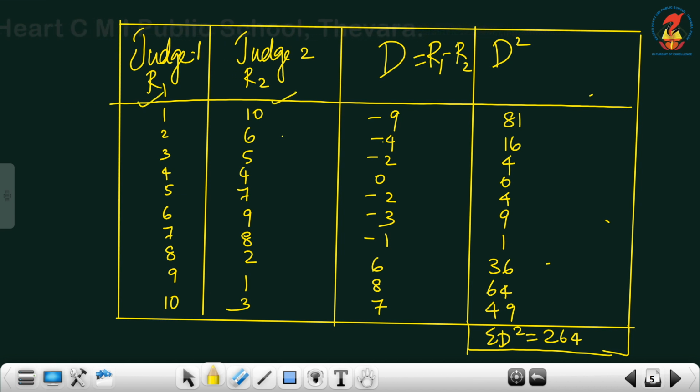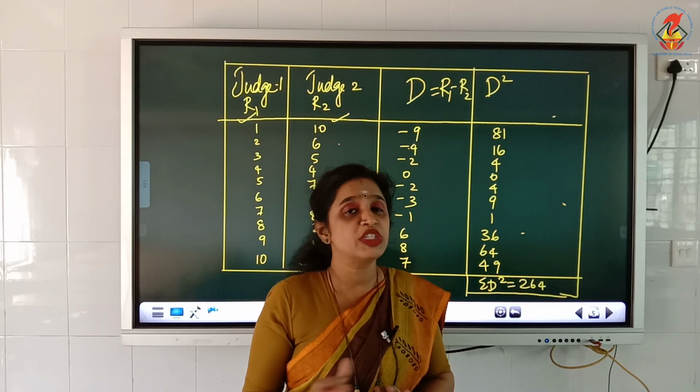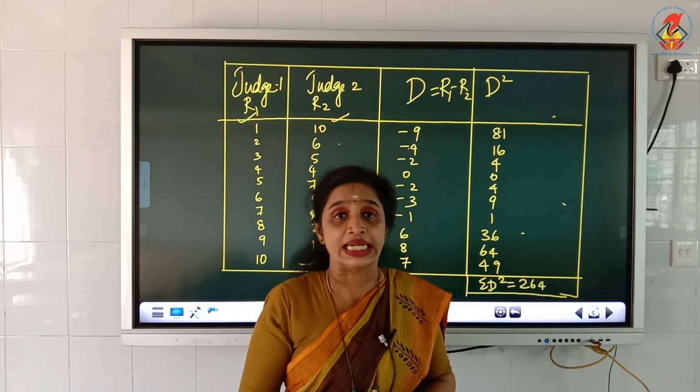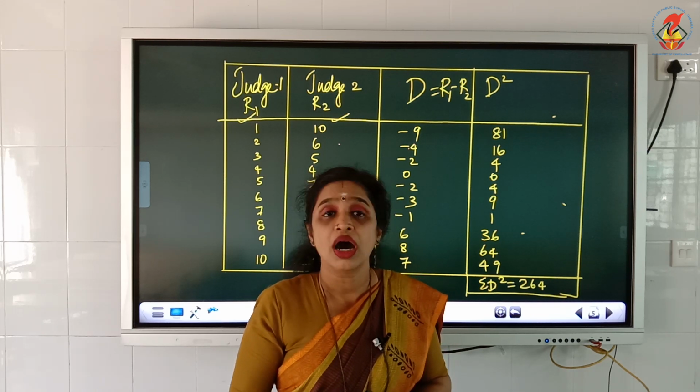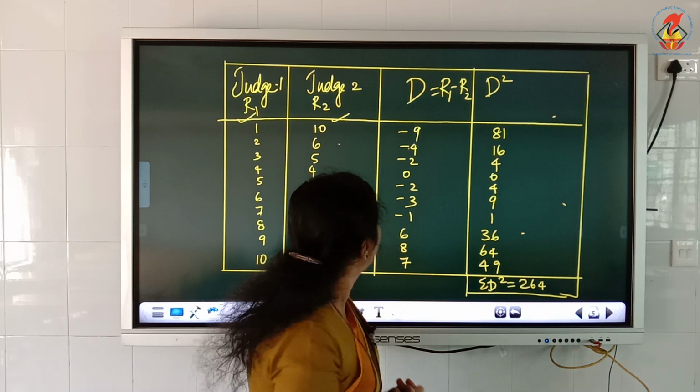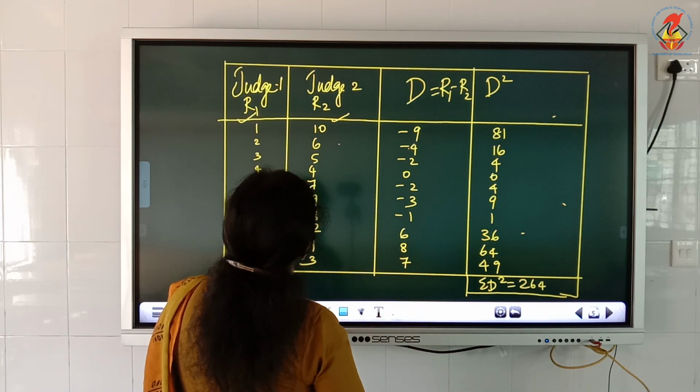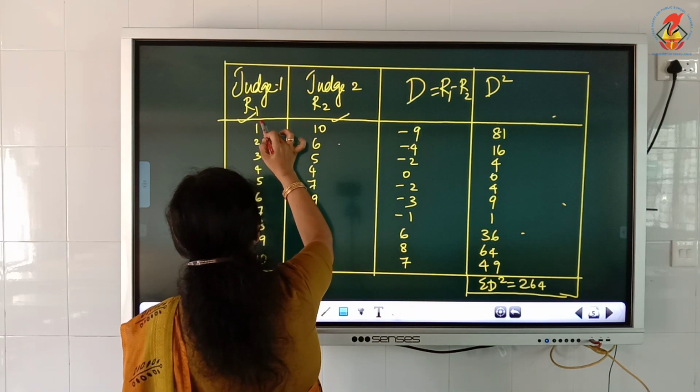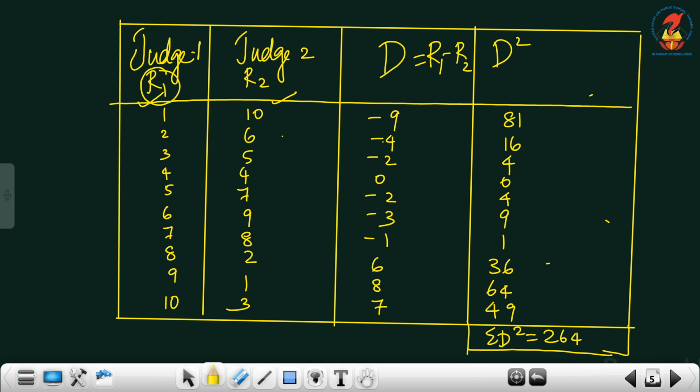Now how to find the difference between the ranks? The difference between these two ranks is D, R1 minus R2. This is the rank given by Judge 1, and this is the rank given by Judge 2.